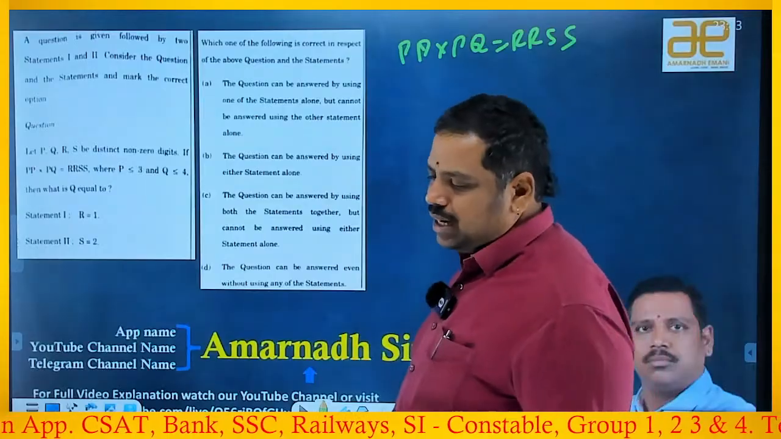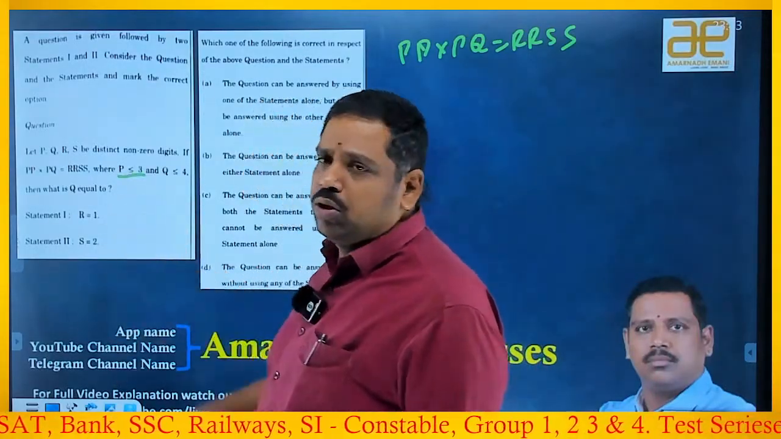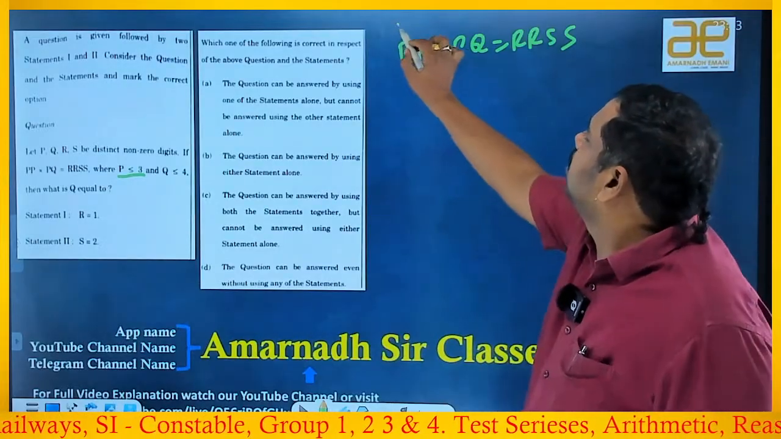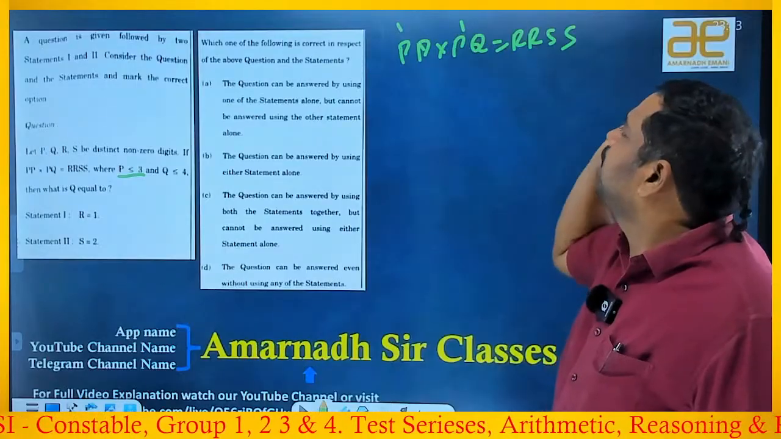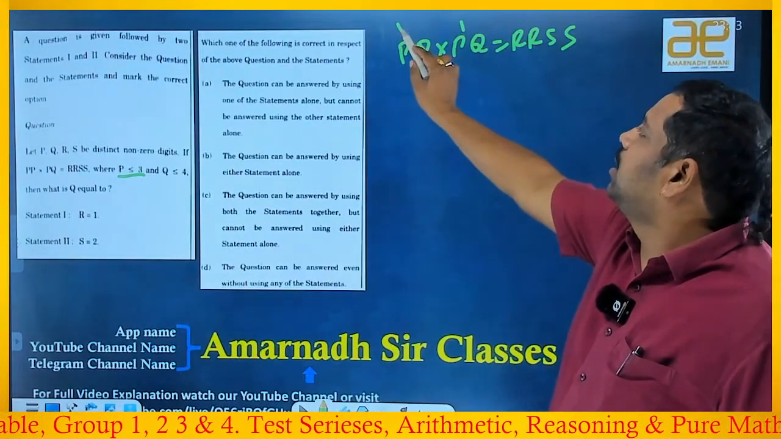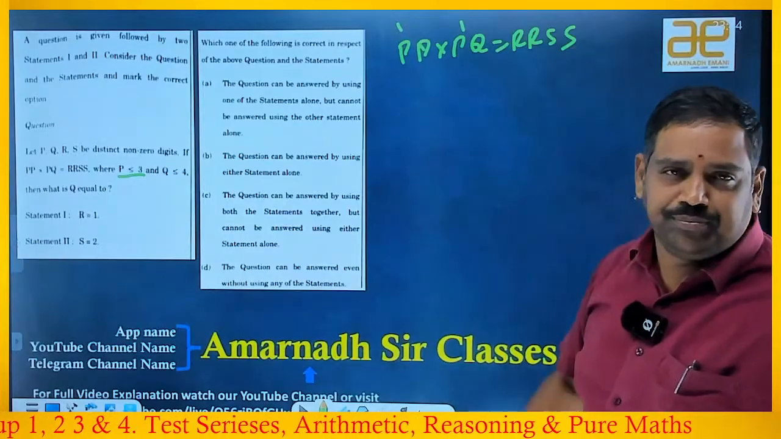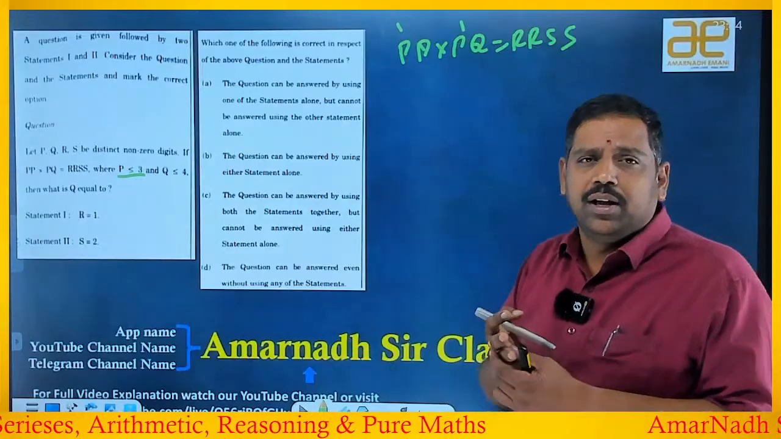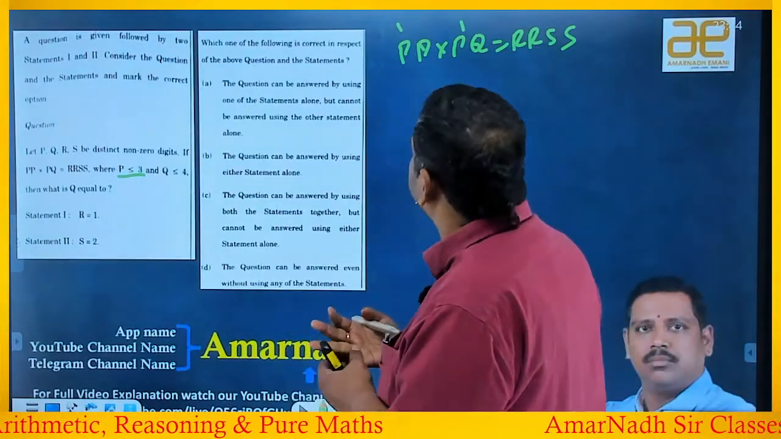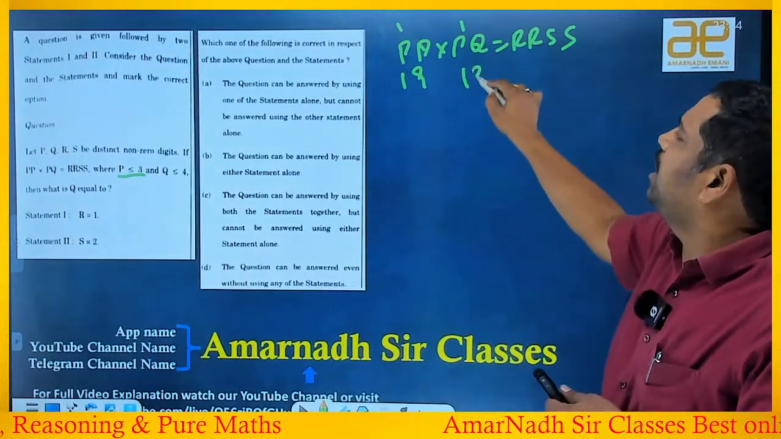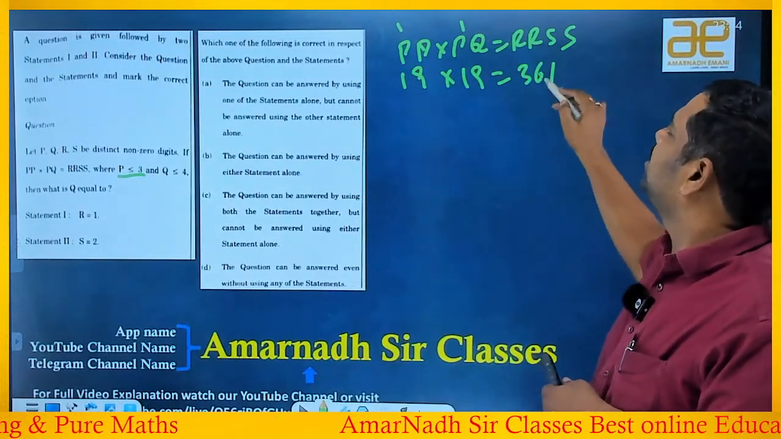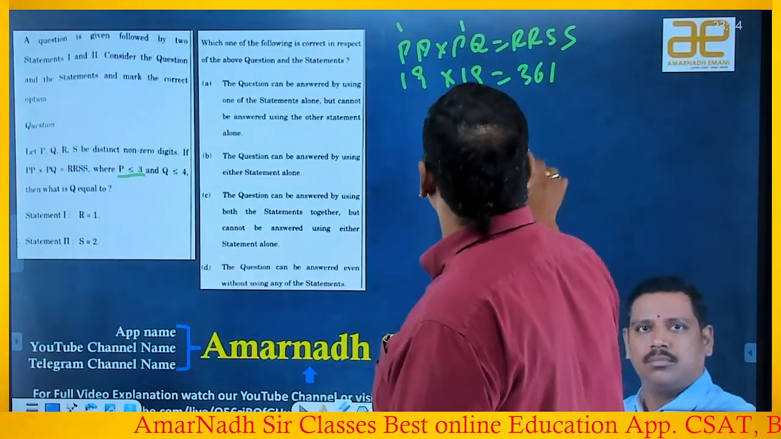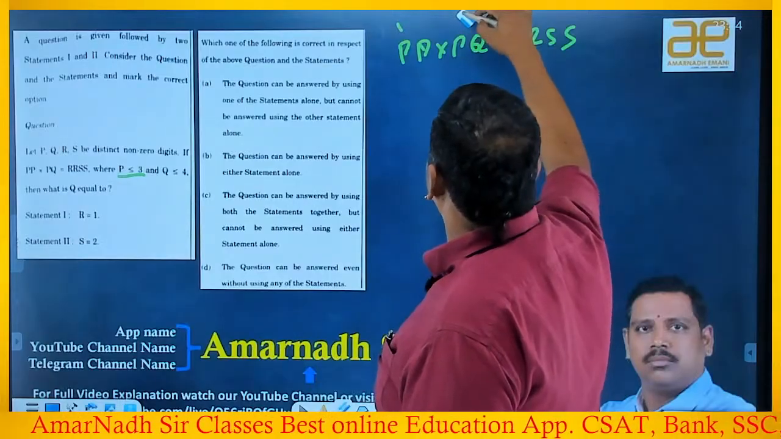P is less than or equal to 3. Understand that point first. If P is less than or equal to 3, it will take either 1, 2, or 3. That's it. If P is 1, then it is 10 to 19 and it is also 10 to 19, yes or no? Because P is 1 means it's in the tenth place. So it lies between 10 to 19. The highest value, 19 into 19, is equal to 361, which is a 3-digit number. He is saying it is a 4-digit number. Means P should not be 1. Okay, so P should not be 1.